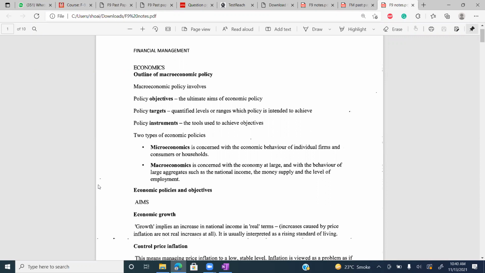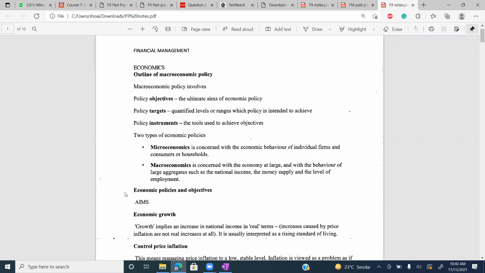So if you're talking about managing funds of an individual household, individual person, individual company, that is microeconomics.